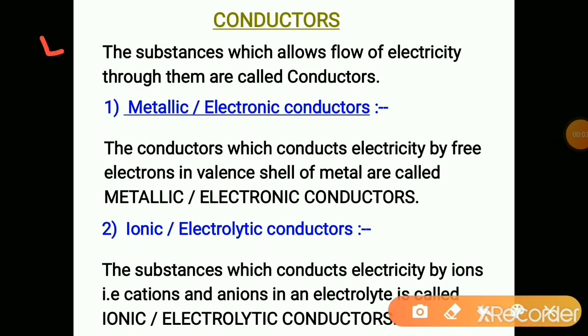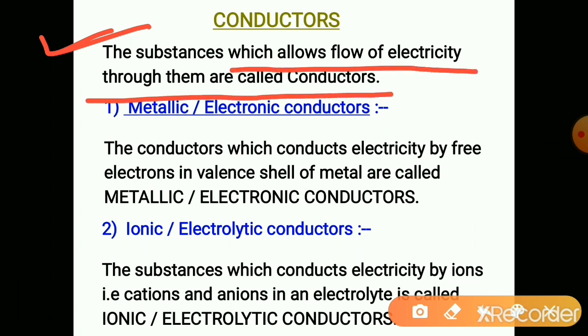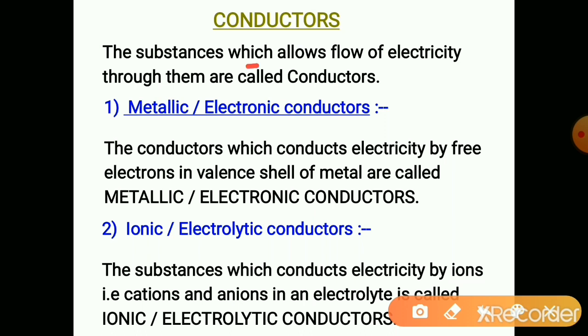As we are studying electrochemistry, which involves the interconversion of electrical and chemical energy, we must understand conductors. The substances which allow the flow of electricity through them are called conductors. Conductors are of two types: metallic, also called electronic conductors, and ionic, also called electrolytic conductors.